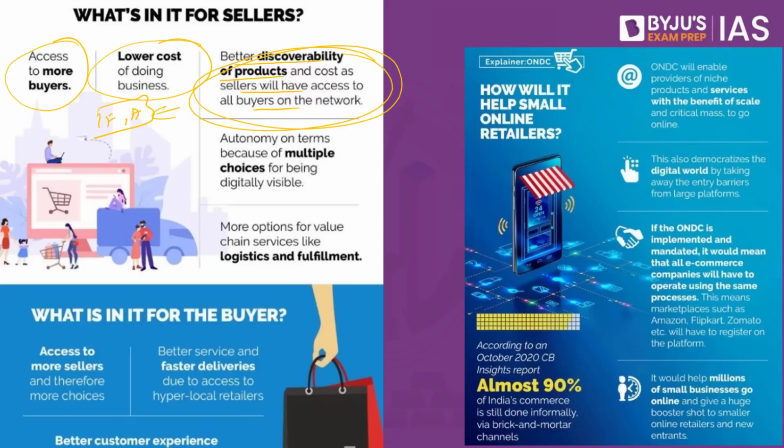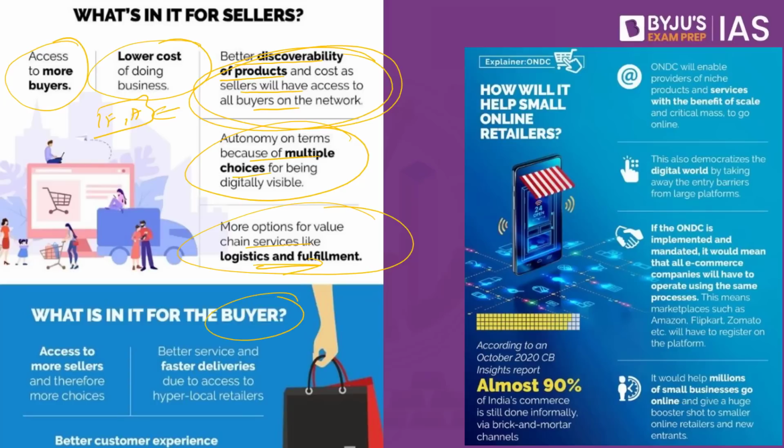So discoverability on this platform may not be transparent, but at times it is also opaque as well. Autonomy on items, because of multiple choices for being digitally visible. So it is not just the products of Amazon or Flipkart, even the local people who want to showcase their products will be showcased on this platform. So you will have more options. And finally, more options for value chain services like logistics and fulfillment. These are some of the advantages for the sellers.